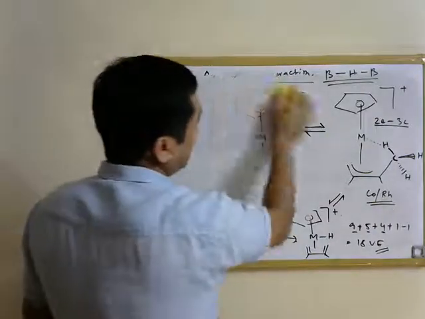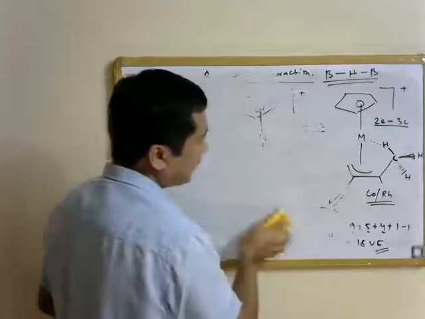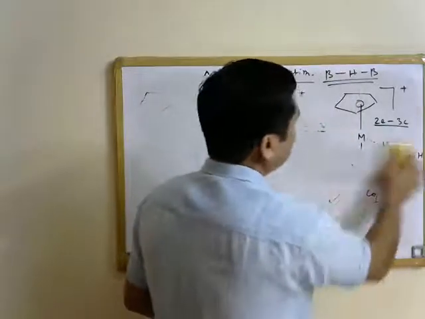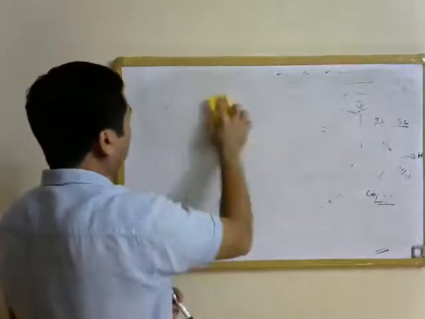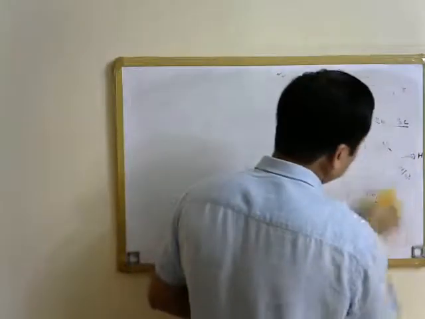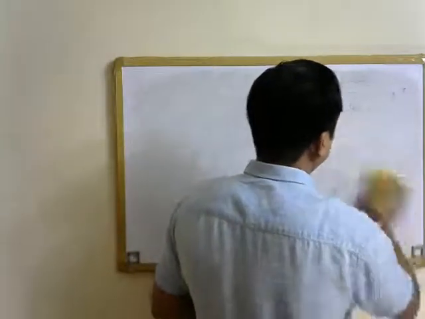So this essentially brings us to the end of this lecture. During this lecture, what we have learned are the bonding models that are proposed for conjugated olefins.